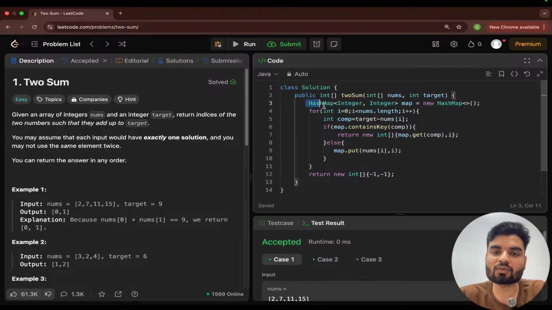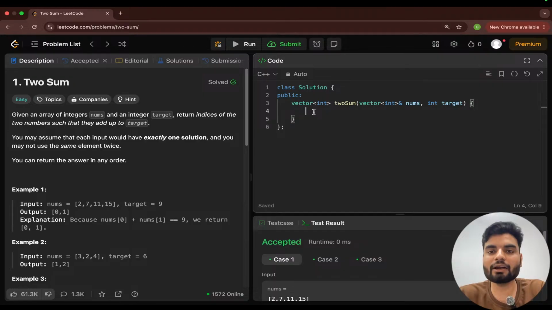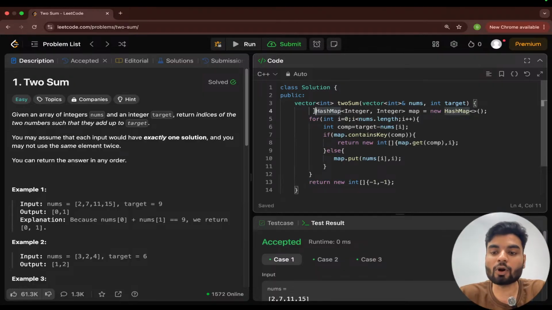So now I'll convert the same code to C++, and for those who want a dry run, I'll give it to you. If this is clear, I'll understand that the concept is clear to you. Tell me, because this problem is super important. There's a higher chance you'll see the same or a similar problem in your interview or exam anywhere.